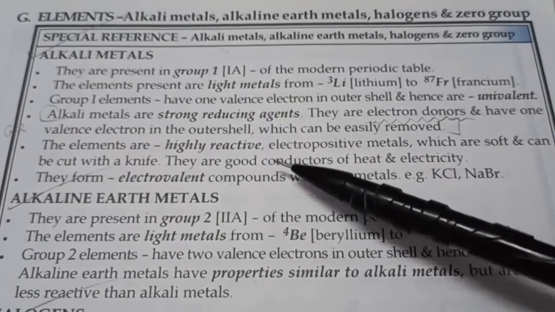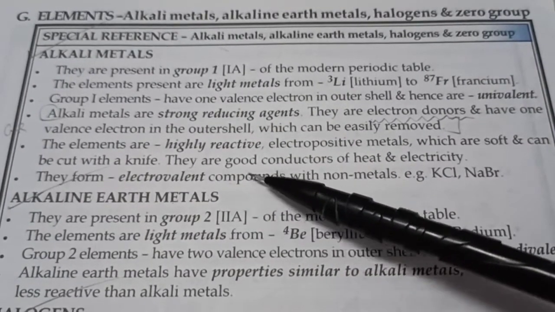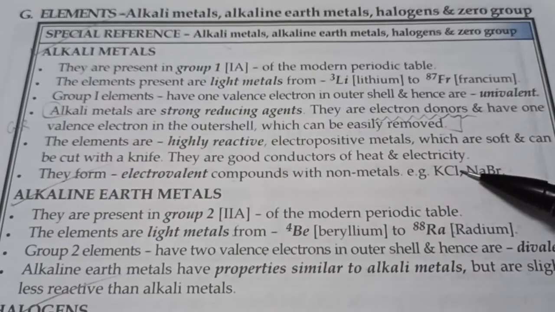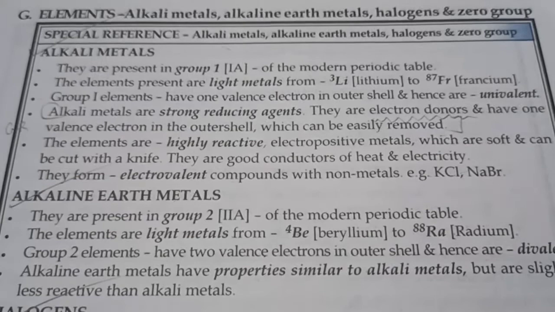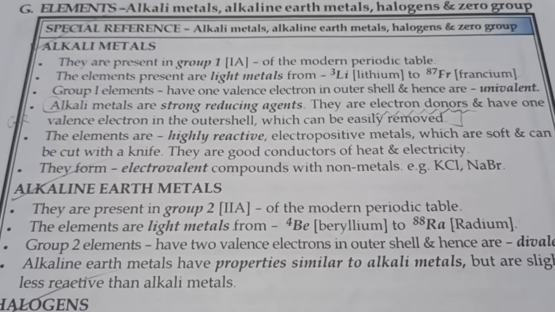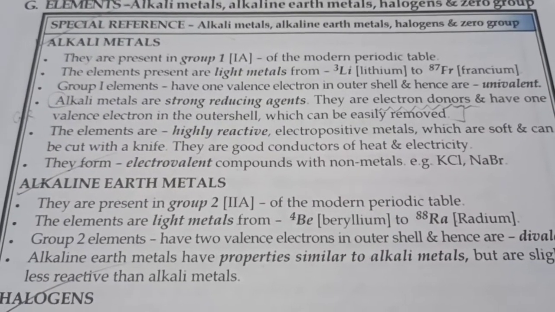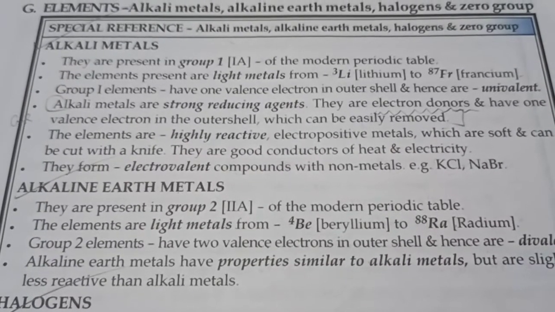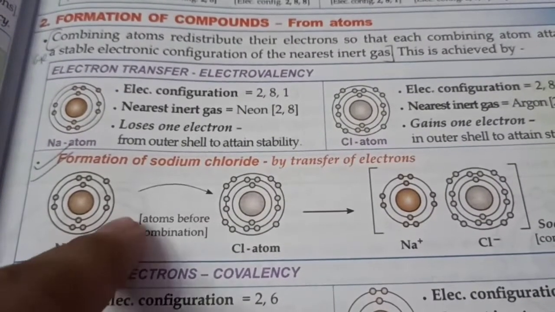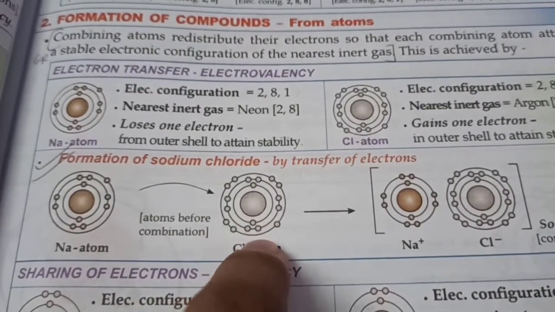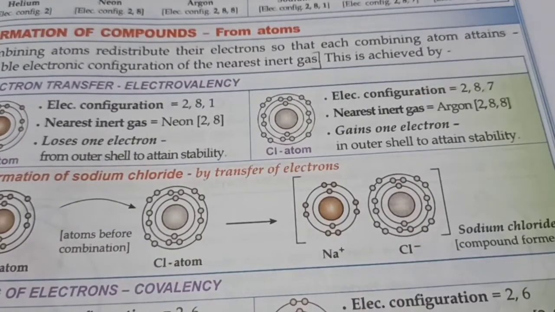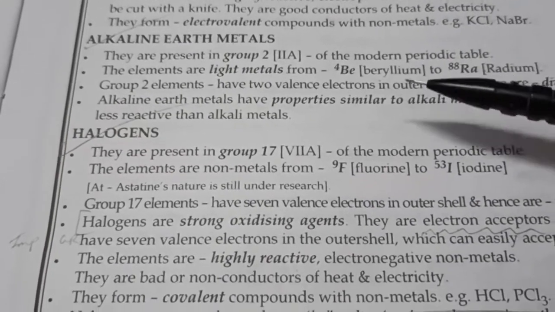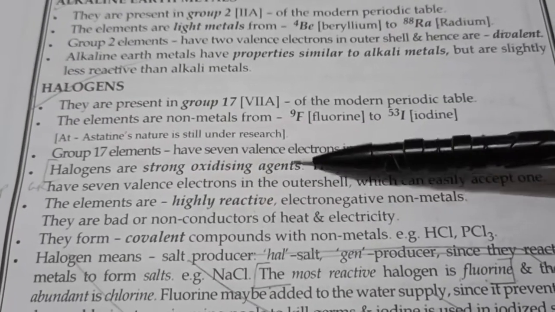Remember, metals always form electrovalent compounds. That is, they lose electrons and the non-metal will gain electrons. So the metal will become a cation, the non-metal will become an anion, and there will be an electrostatic force of attraction between them, creating an ionic bond or an electrovalent bond. So as you can see here, electron is lost, electron is gained, and ionic bond is formed. Alkaline earth metals are also light metals, just like alkali metals. Halogens are strong oxidizing agents because they accept electrons.